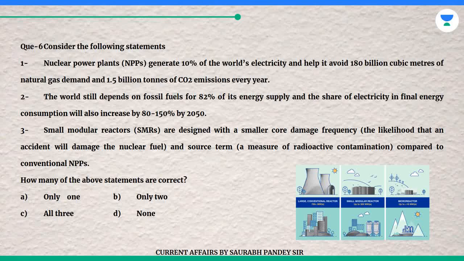3. Small modular reactors, SMRs, are designed with a smaller core damage frequency, the likelihood that an accident will damage the nuclear fuel, and source term, a measure of radioactive contamination, compared to conventional NPPs. How many of the above statements are correct? A. Only 1. B. Only 2. C. All 3. D. None.